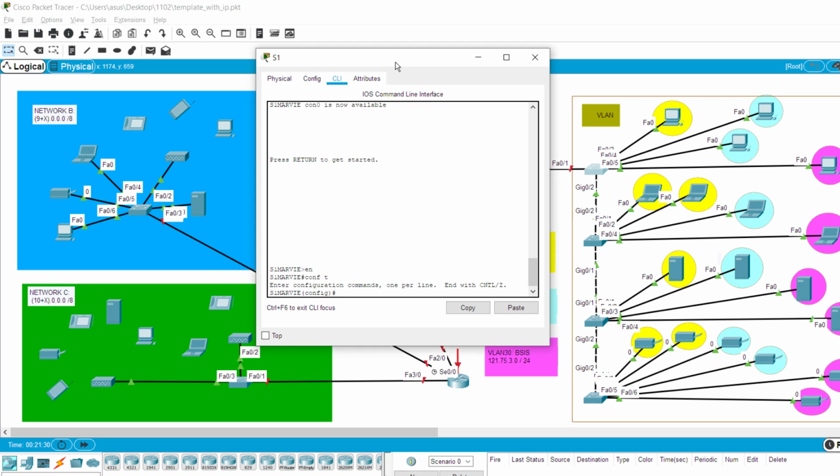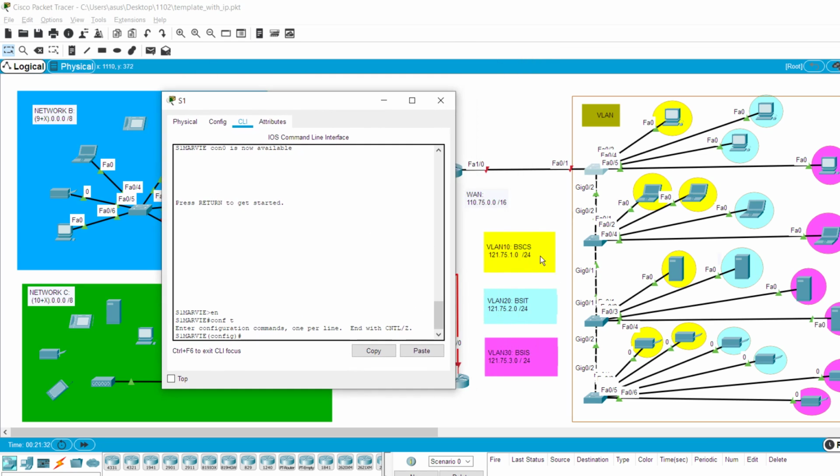After configure terminal, before we can do the switch port, we need to add the VLAN. So we have 3 VLANs here, BSCS, BSIT, and BSIS. So let's add all 3. I'm just gonna zoom in the CLI after I add them all so that you can see.